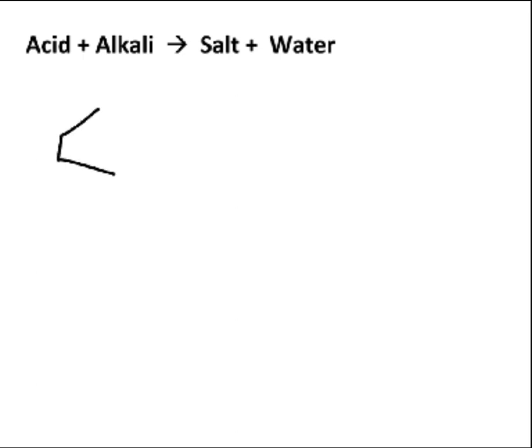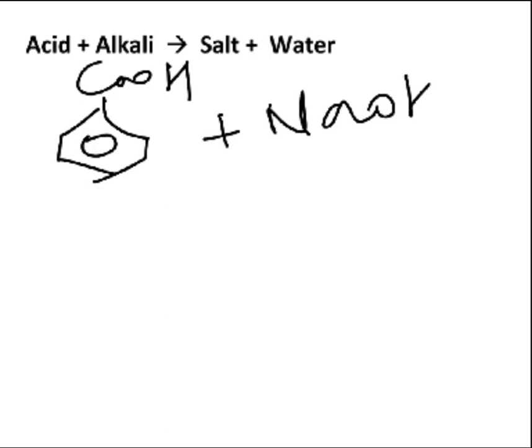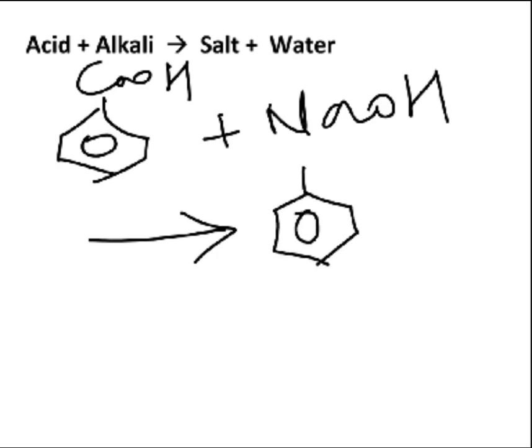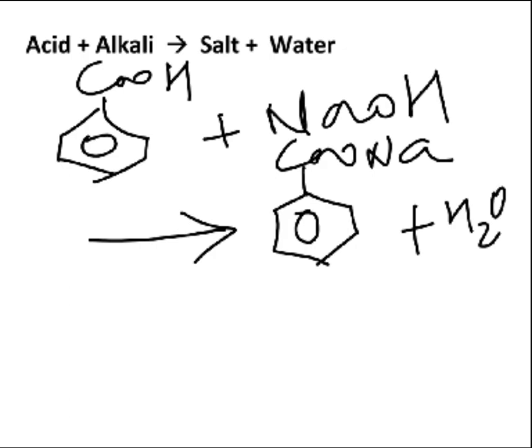So if I take carboxylic acid, that is the benzoic acid in the first case, interacting with alkali, that is NaOH, it results in the formation of the sodium salt of benzoic acid, and water is given out as a byproduct. Is it clear? So definitely no ammonia is involved in this case.